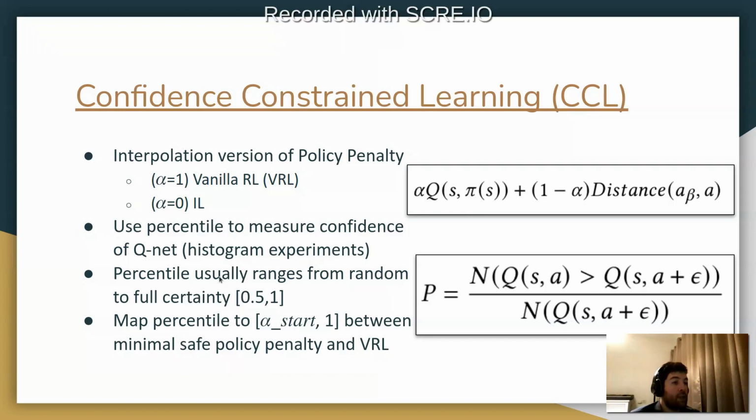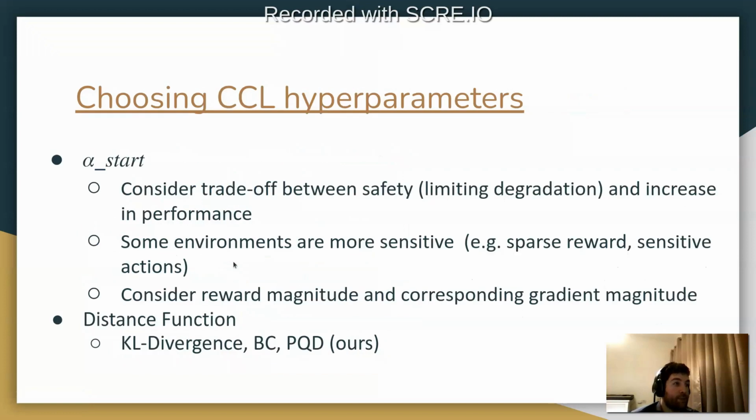This percentile usually ranges from fully random, 0.5, to 1. And we map the percentile to between alpha star and 1, where alpha star is the minimal safe policy penalty and 1 is vanilla reinforcement learning.